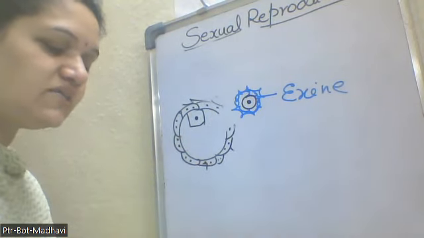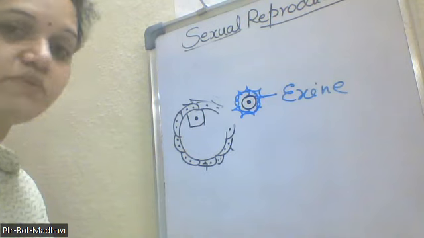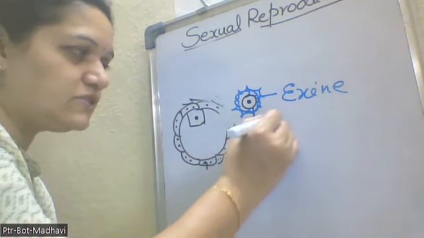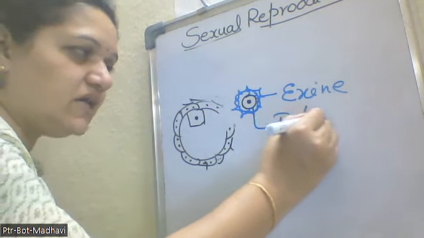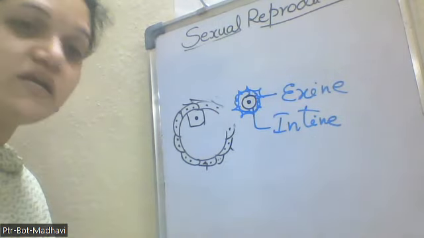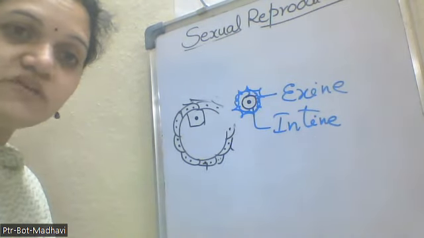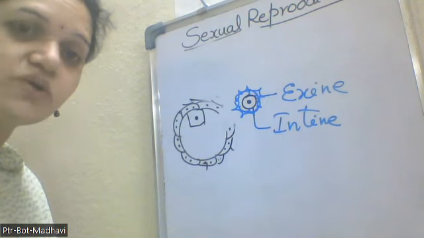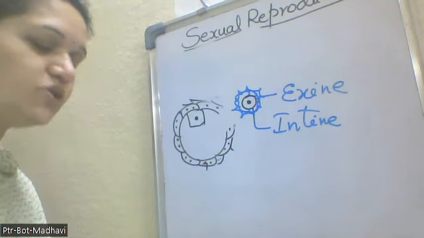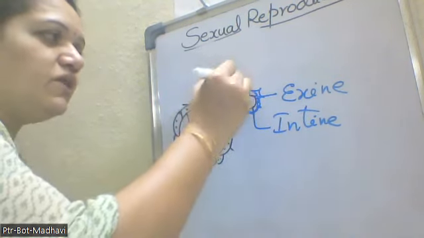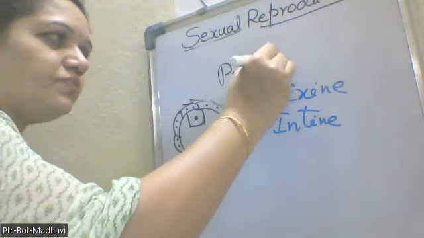And below the exine, a smooth intine will be present. That is the black colored line. This is called the intine. This intine is made up of cellulose and pectin, which gives much more protection for the nucleus that is present in the microspore. So this is nothing but what we now call the pollen grain.